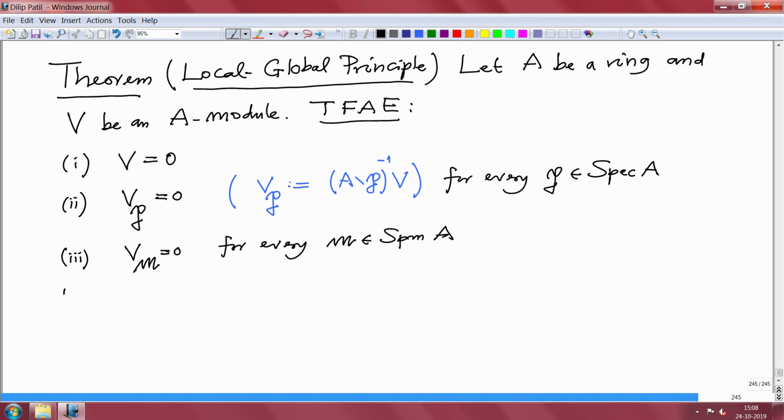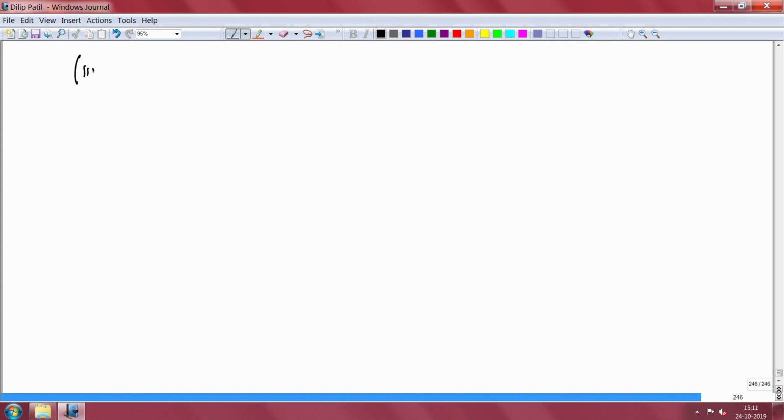So, proof. 1 implies 2 implies 3. These implications are trivial. So, 3 implies 1. Alright, so I want to prove that V is 0 by assuming V localized at M is 0.